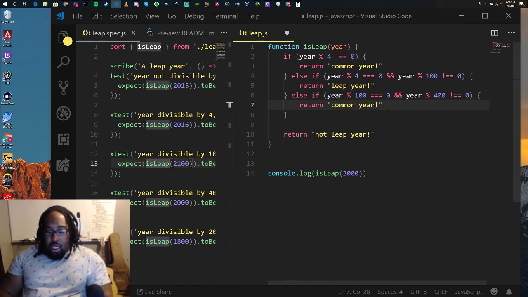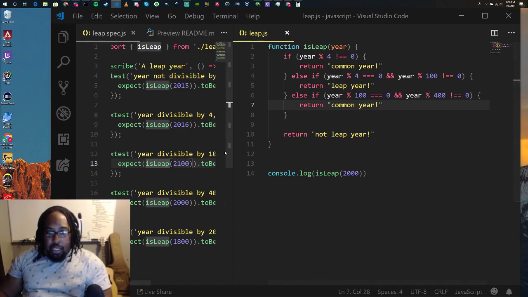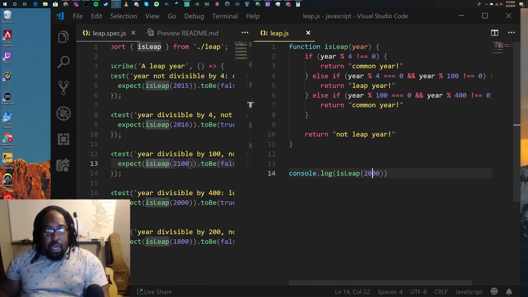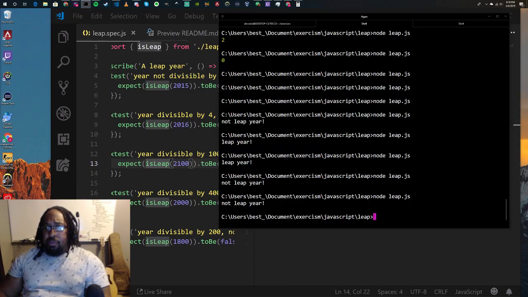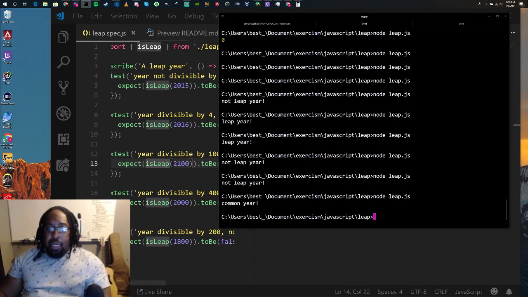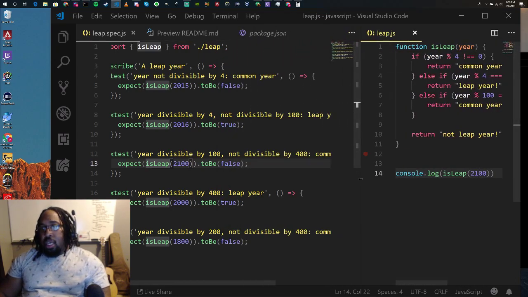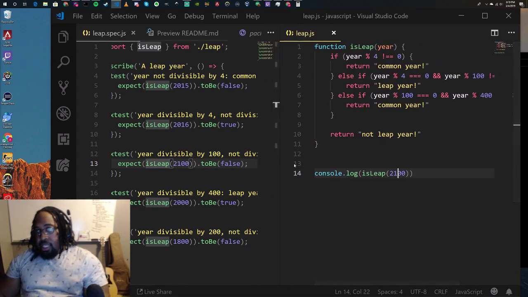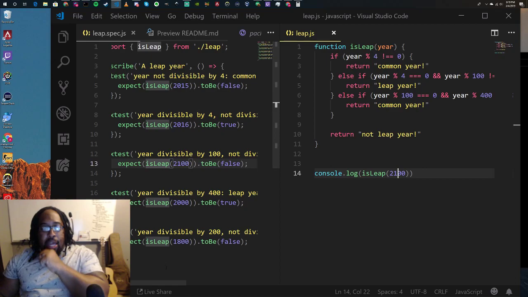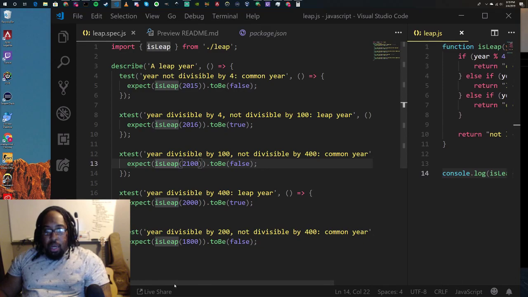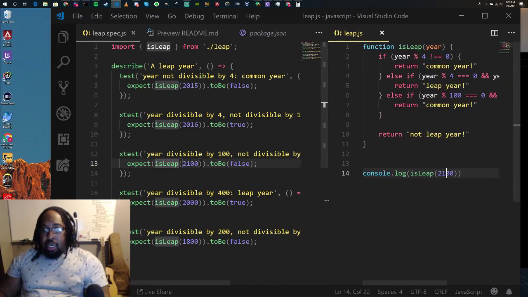And so the test case that they use for this is 2100. So let's go ahead and change that in here and run our code. Boom, common year. That's what we're expected to get. 2100 is not supposed to be a leap year. So cool, we've coded to that test as well. So we've solved that test. Now let's go to the next one. We're testing here, if a year is divisible by 400, then it is a leap year.